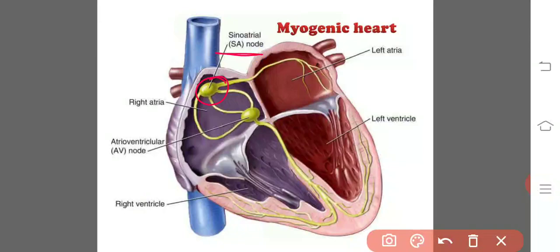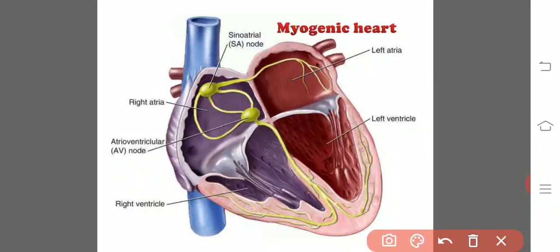This is the first and natural pacemaker. The second one is located near the auriculoventricular septum. Near it we will find the second pacemaker, known as the auriculoventricular node, atrioventricular node.